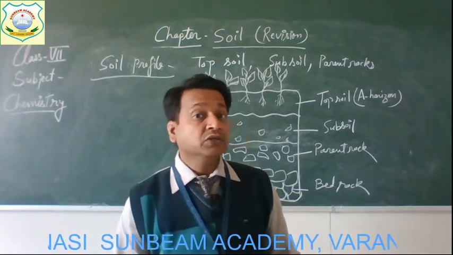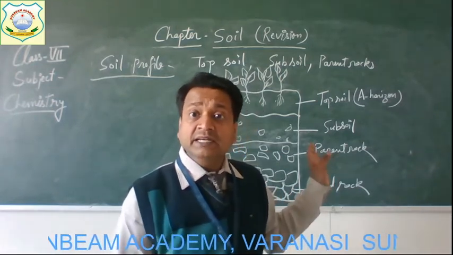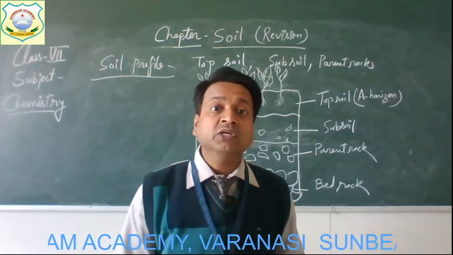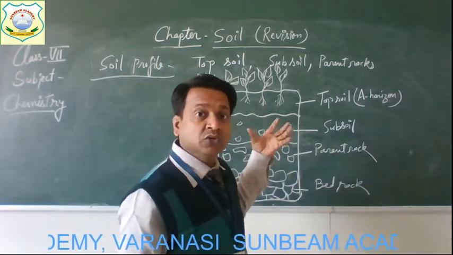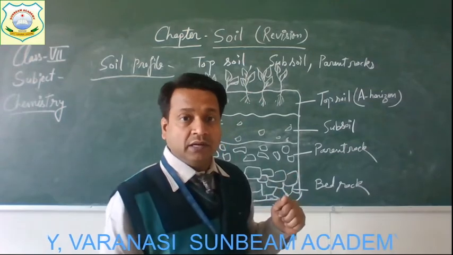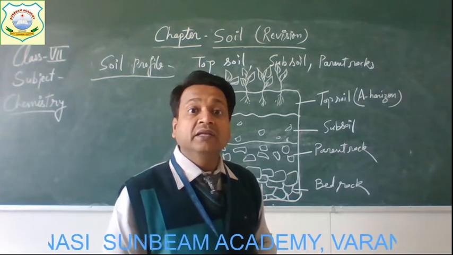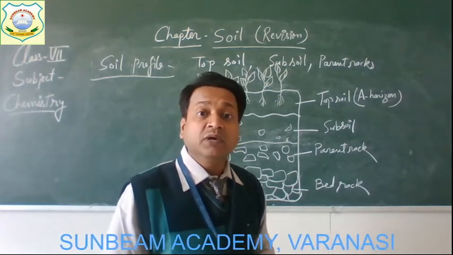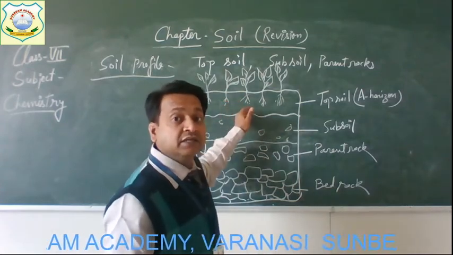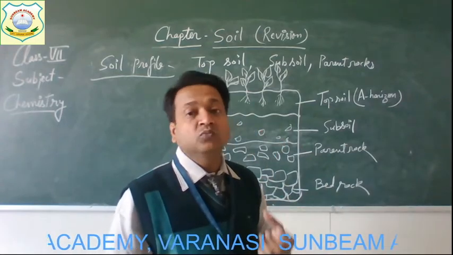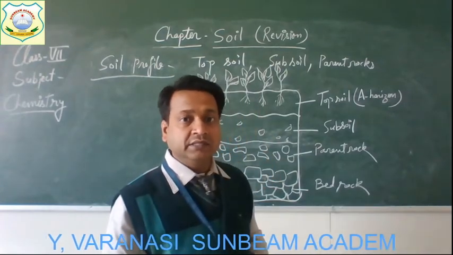Okay, so the color of the topsoil is dark because of the presence of humus, and it is the layer containing the most nutrients for plants as compared to the other layers. So most nutrients are present in topsoil, and the roots of most of the plants are confined to this layer, and the humus makes this layer porous and fertile. So because of the presence of most humus particles here, the soil gets porous and it is the most fertile layer as compared to all the other layers.